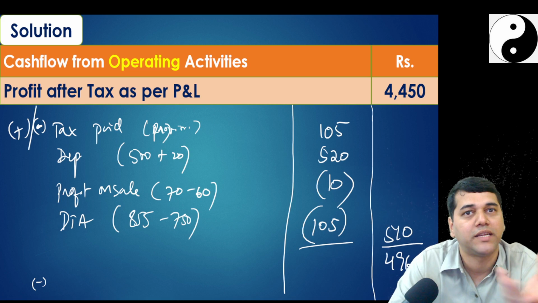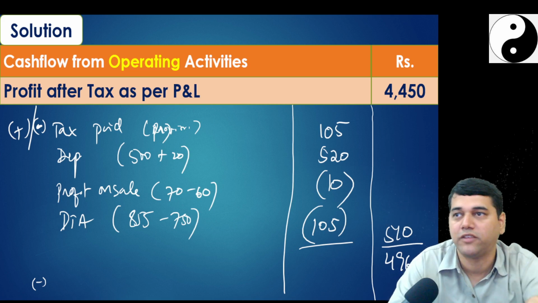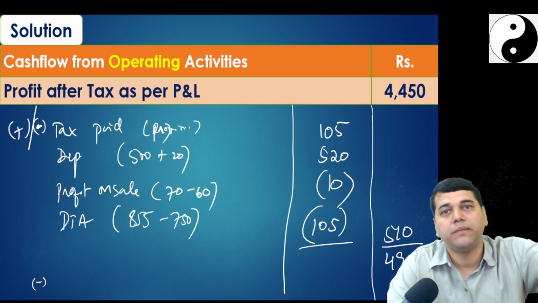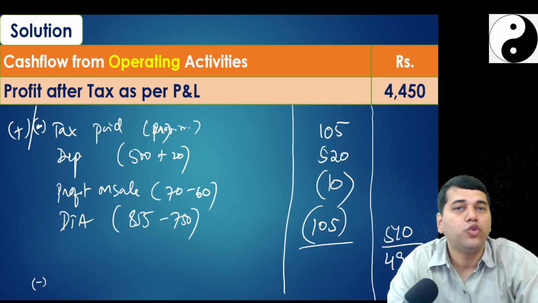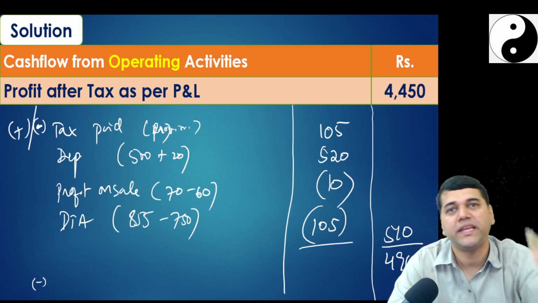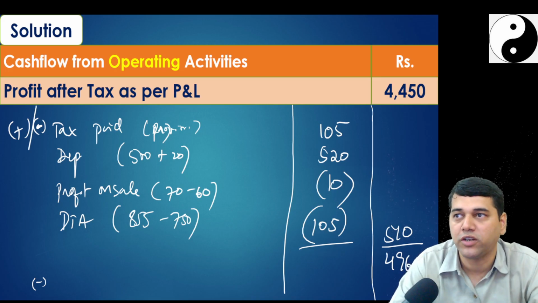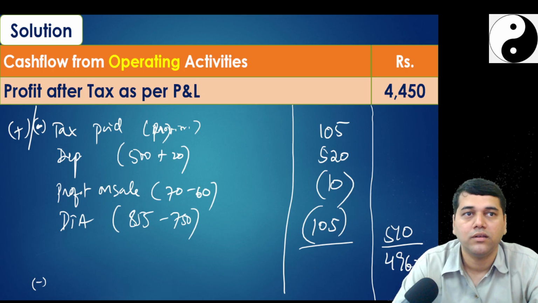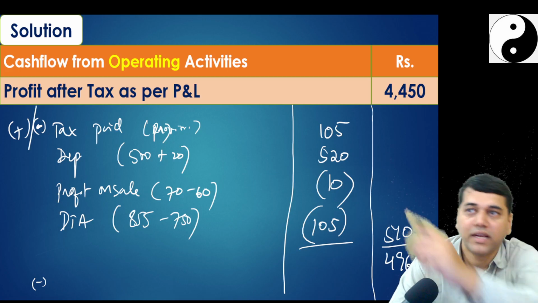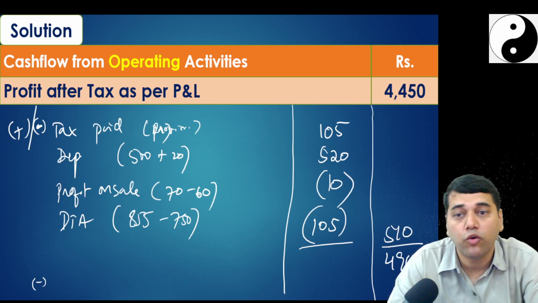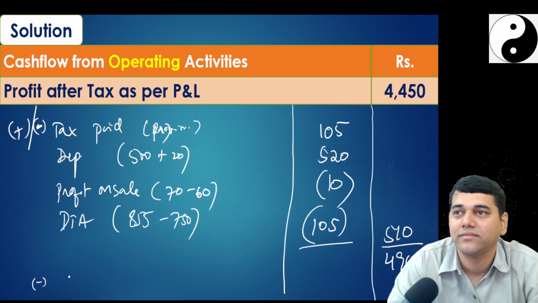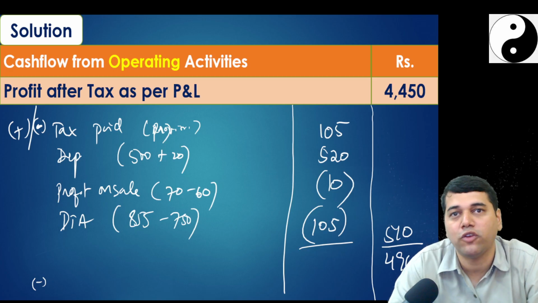Same for any liability, opening balance plus addition minus closing balance gives me the cash payments. Otherwise, opening balance was not there. If you would not have paid, where would this 105 have come? Suppose, for example, opening tax provision is not there. Now, if you would not have paid this 105, in the current liability you would have seen it, then you would have only added back, but you would not have deducted anything. Why? Because you didn't pay, it's a non-cash.